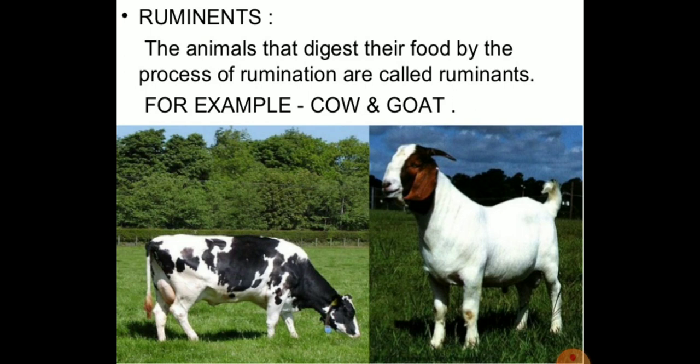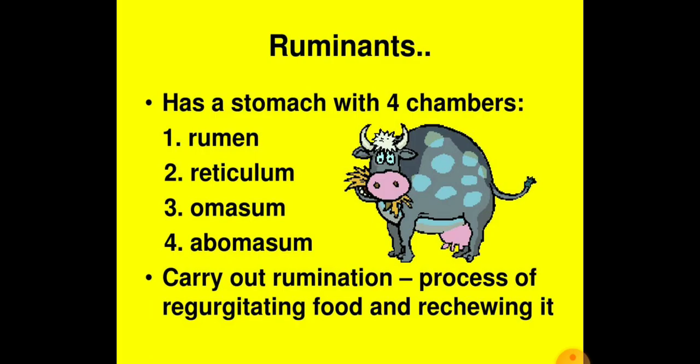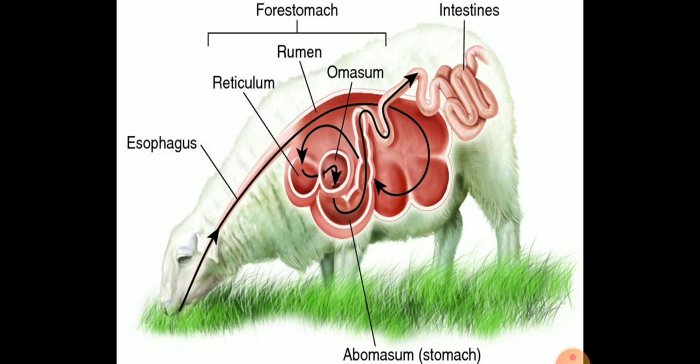So what are ruminant animals? The animals that digest their food by the process of rumination are called ruminant animals. For example, cow and goat. These animals have a very special stomach, and this stomach has four chambers that are rumen, reticulum, omasum, abomasum that carry out the rumination process. Rumination is actually the action of bringing swallowed food up again into the mouth. So, ruminants have a complicated stomach that consists of four chambers.